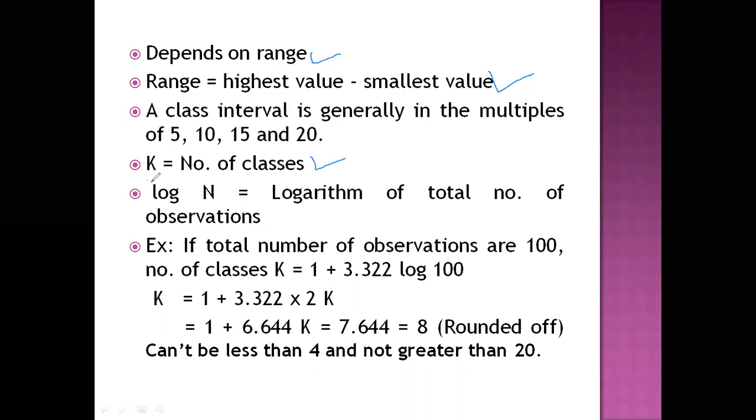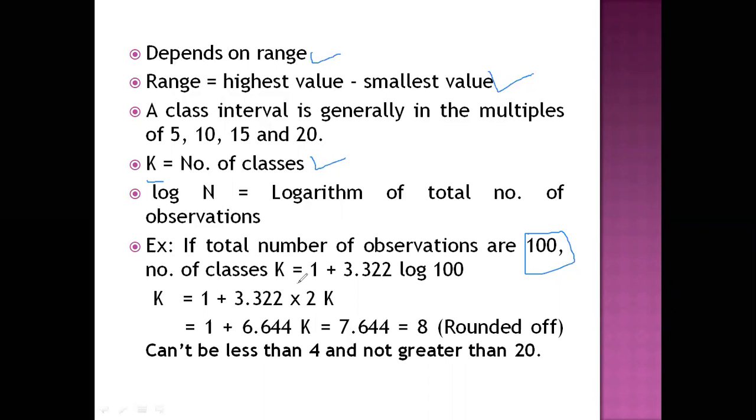is denoted by k. Log n is the logarithm of the total number of observations. For example, if the total number of observations is 100, meaning we have examined 100 units, maybe 100 students, or 100 other observations, employees, into how many classes can we divide those 100?